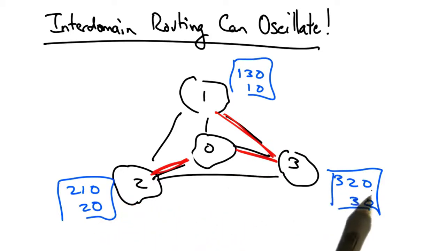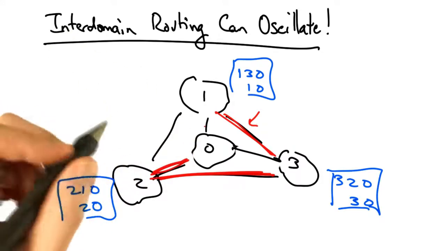Similarly, here now AS3 sees that it has a more preferred path, 320, so it might switch to that. In doing so, it breaks AS1's path. 130 no longer works, so AS1 has to switch back to its less preferred direct path.